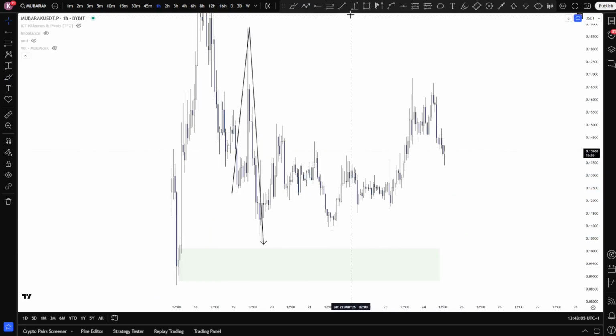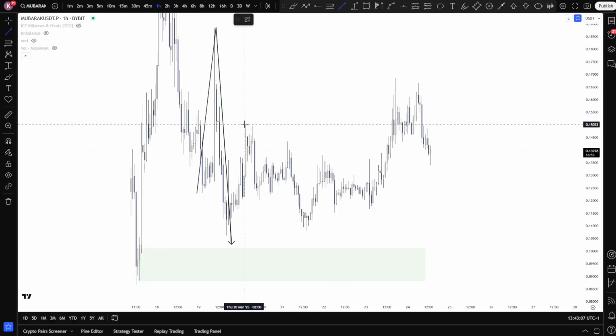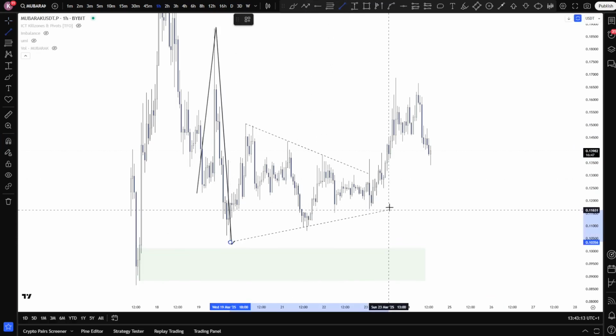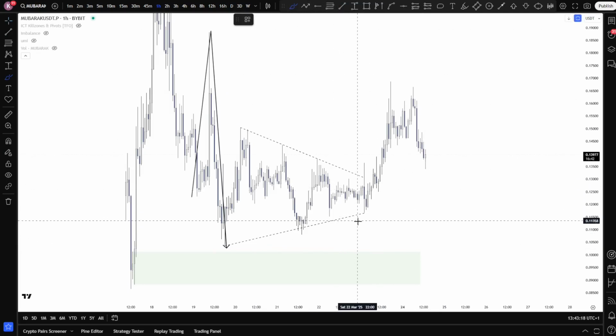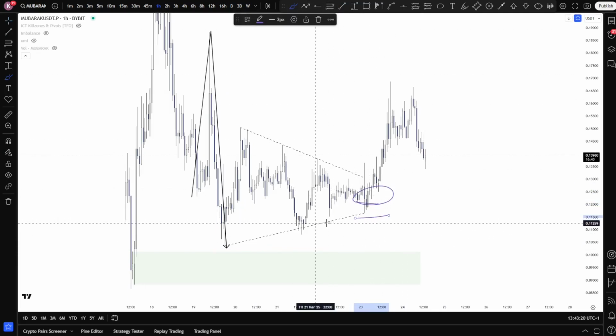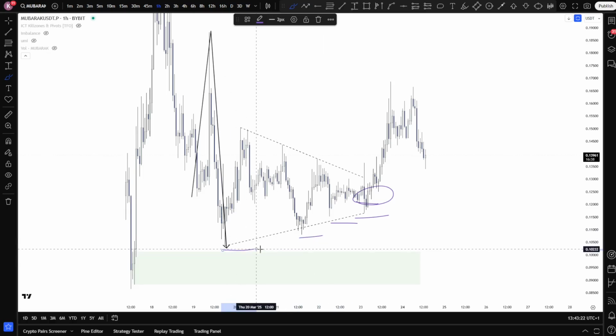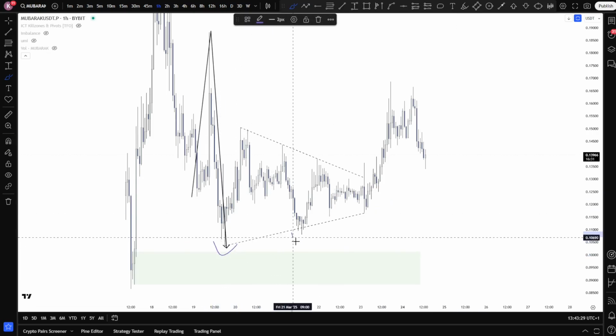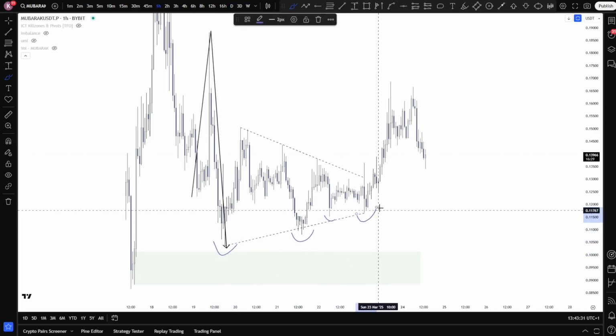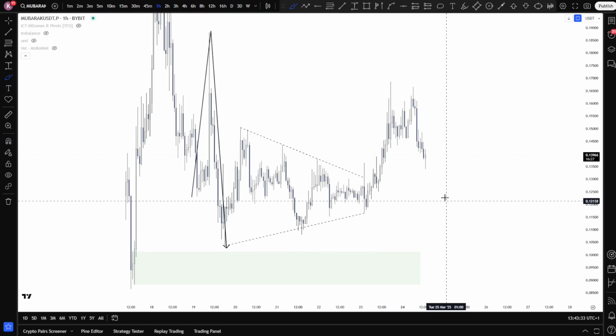So why would it be interesting to look for longs? Well, we have this absolutely beautiful retail pennant. Yes, I do call this a retail pennant because this is just what retail people use. They see something like this, they just start buying here and placing their stop losses below all these lows. But remember, the market wants to seek for liquidity. And if everyone has put their stop losses below these lows, then what makes it interesting to do, that is